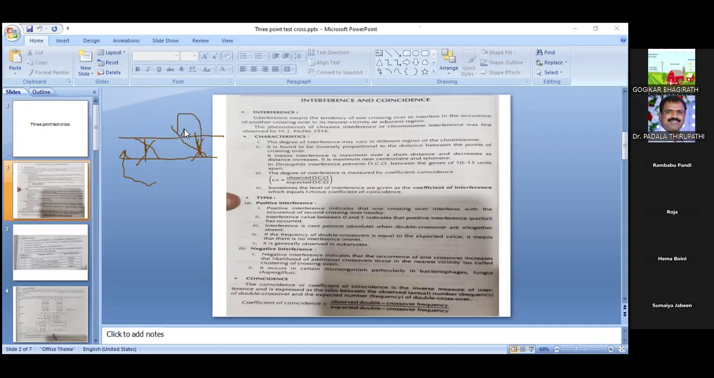gametes. In complete linkage, what type of progeny are we expected to get? If it is incomplete linkage, what type of progeny are we expected to get? Based on that, we can explain how it is complete linkage and how it is incomplete linkage. So I will go through this third slide and we can easily explain that process.